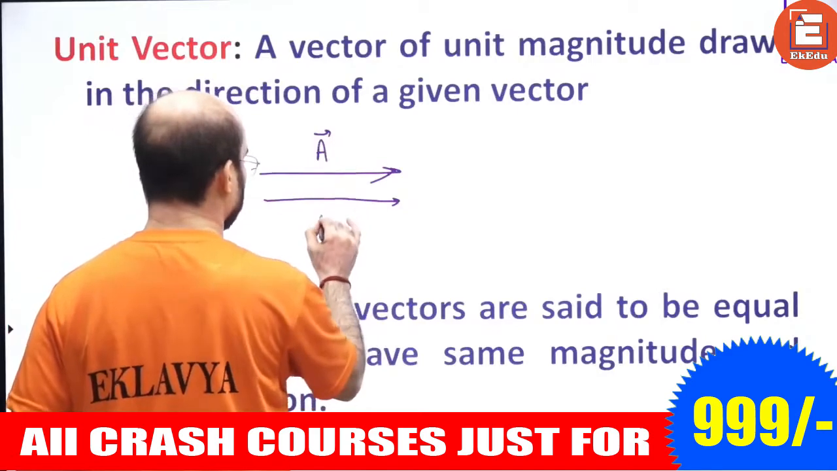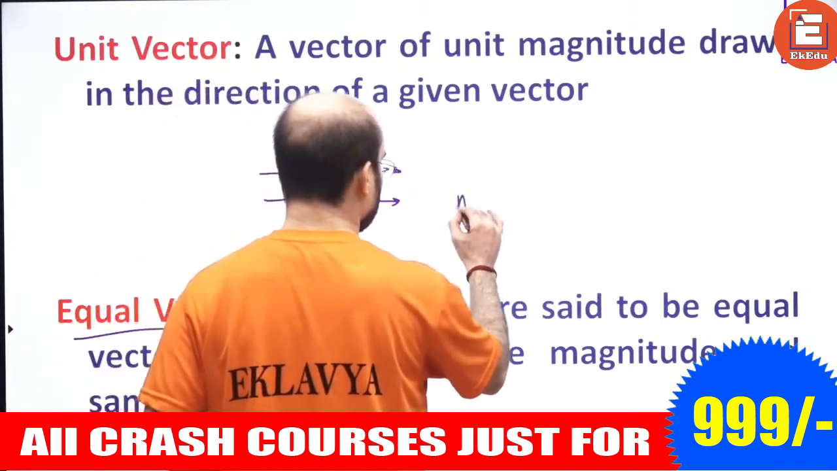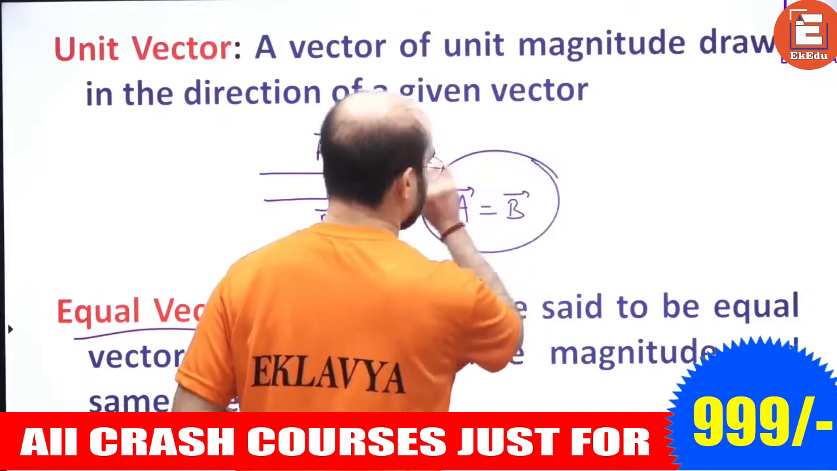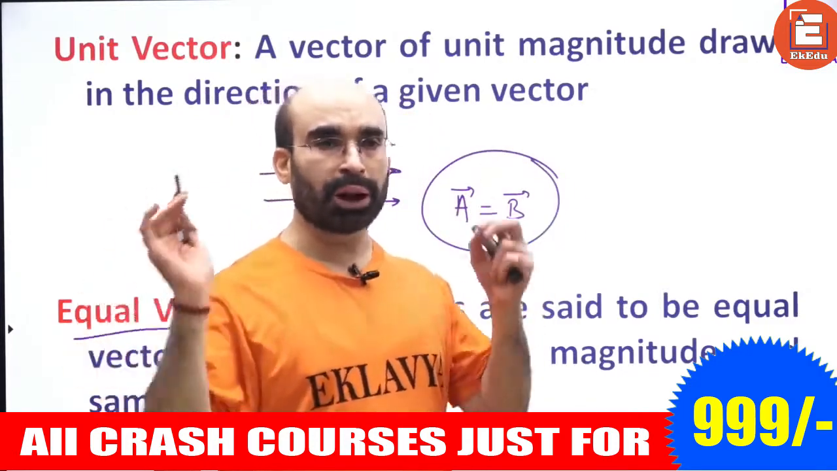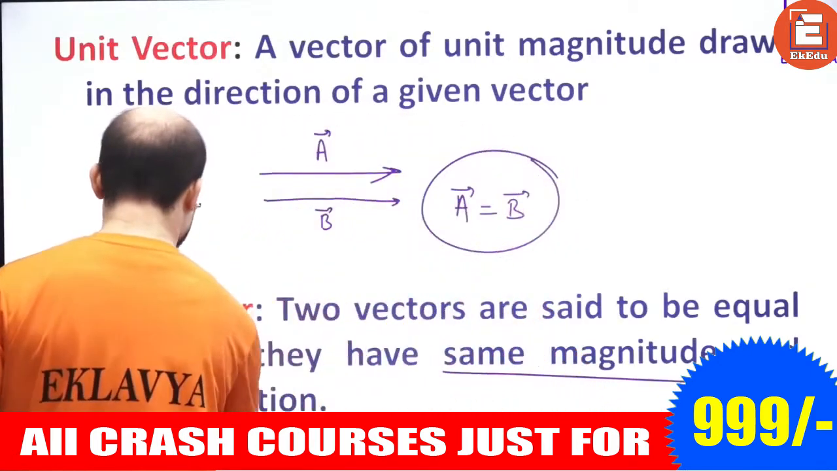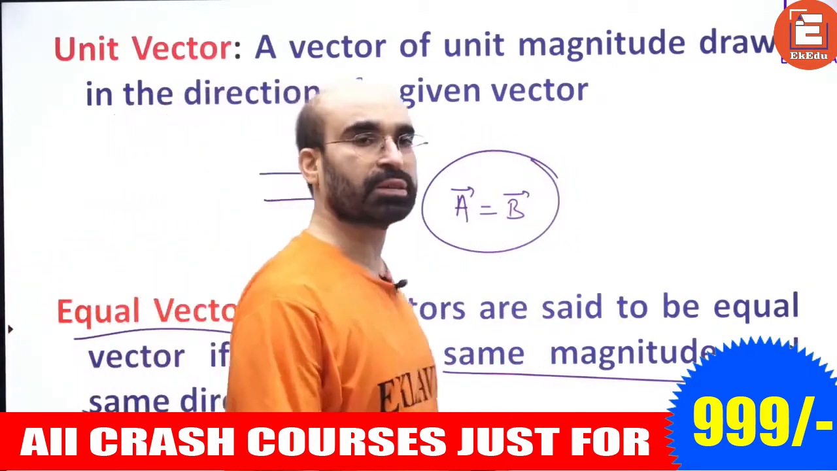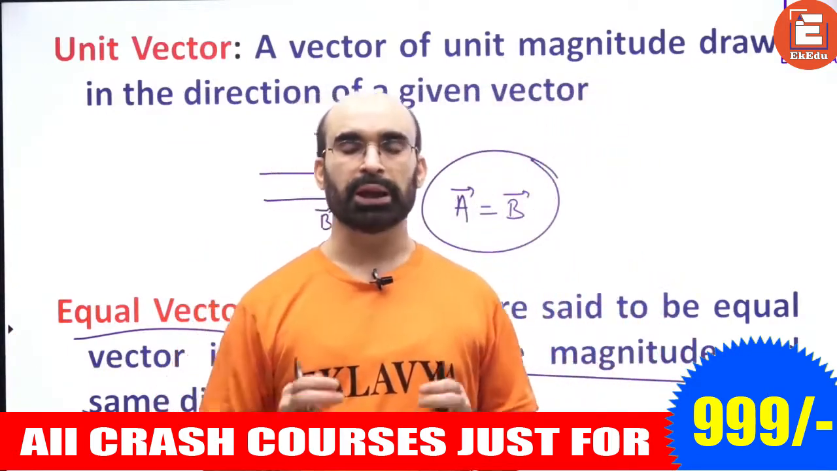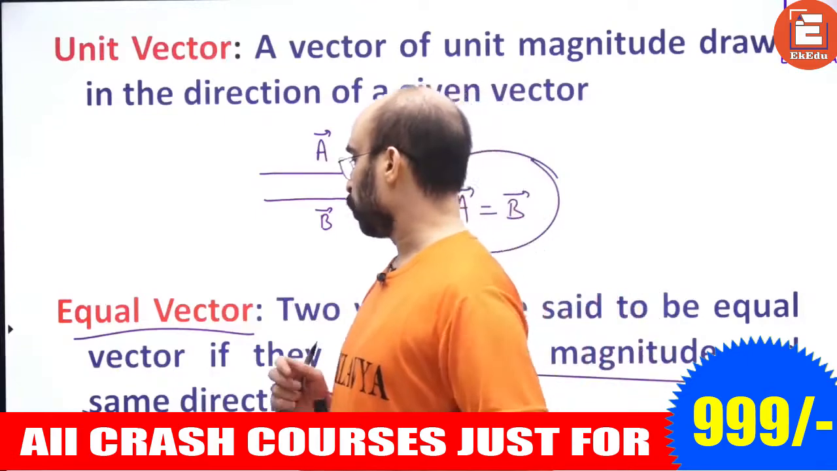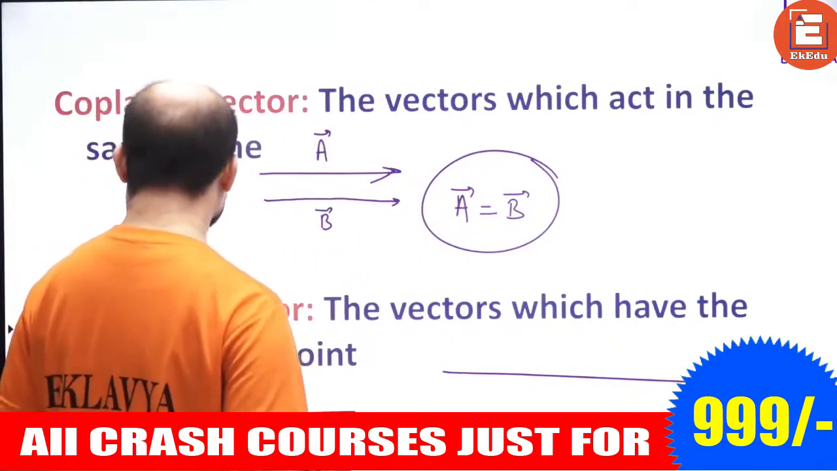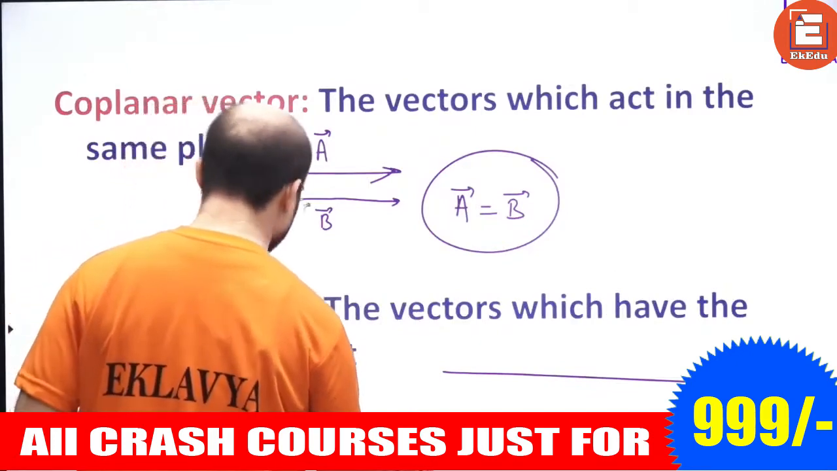A and B are equal when both have got equal magnitude and equal direction. Same magnitude and same direction. Then only the two vectors can be equal. Okay? One thing. Second thing, let us do one more.